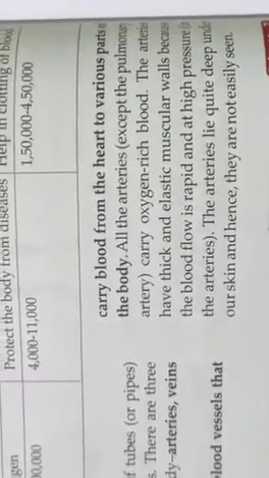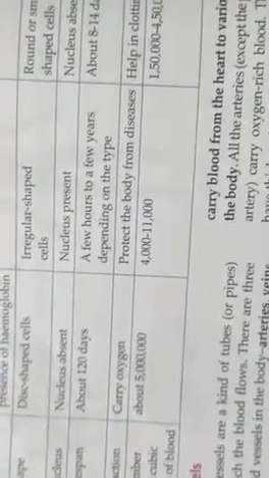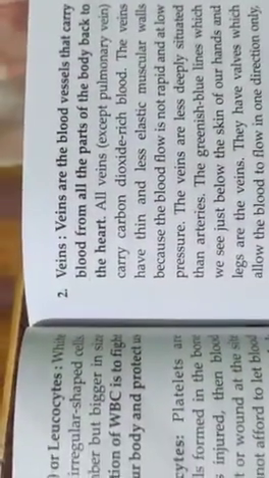Third is the capillaries. Capillaries are extremely thin blood vessels which connect arteries to veins. Through the thin walls of the capillaries, exchange of materials takes place.